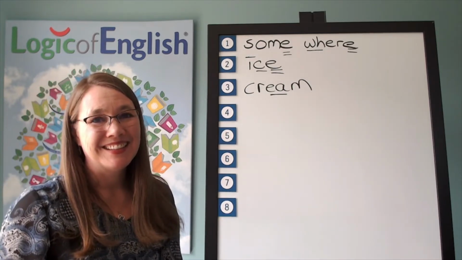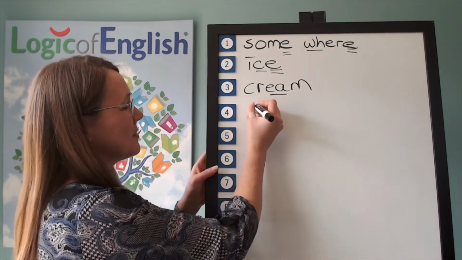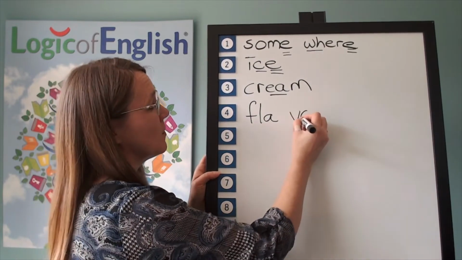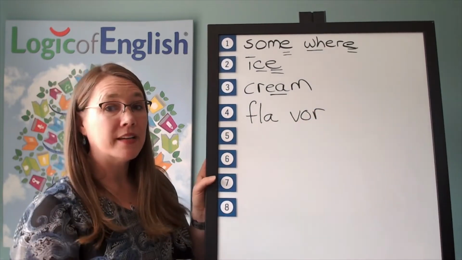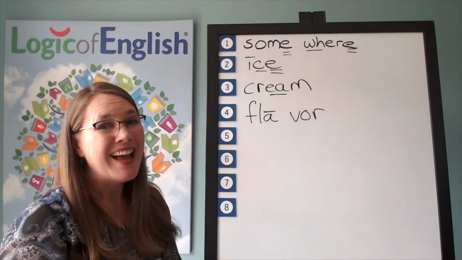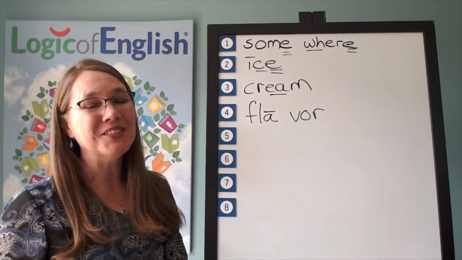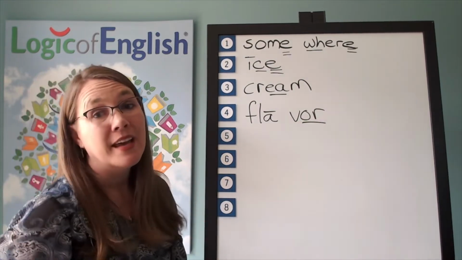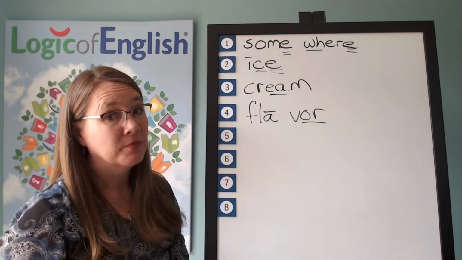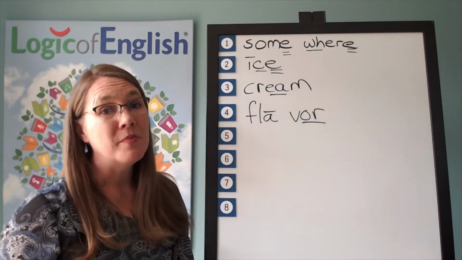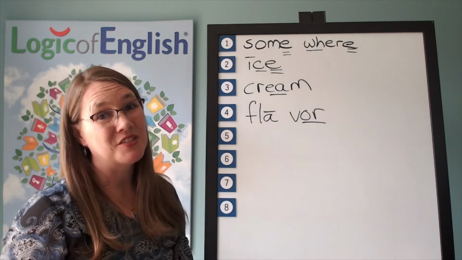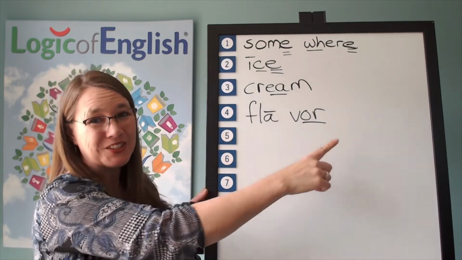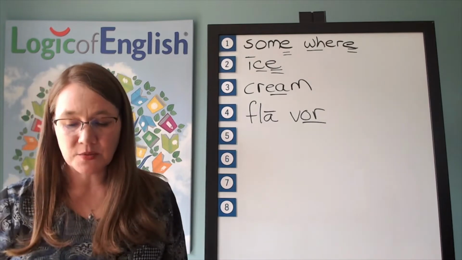Good. Excellent. All right, help me to write it. The first syllable is flay. F-L-A. The second syllable is vor. V-or. And how will we mark it? Put a line over the A. Why? A, E, O, U usually say their long sounds at the end of the syllable. We'll underline the or. And why did it sound like that? That's right. A-R and O-R may say their schwa sound in an unstressed syllable. So let's read it. F-L-A-V-R. Flavor. Good.